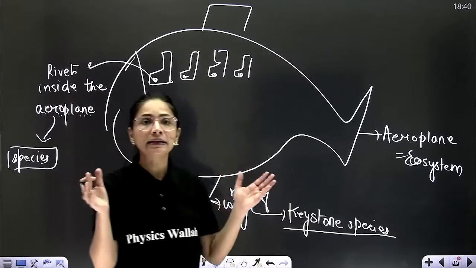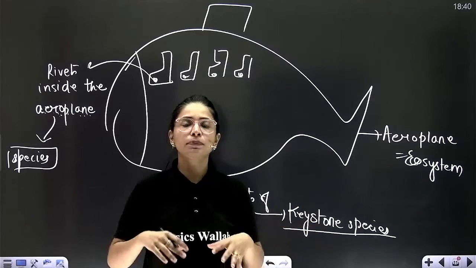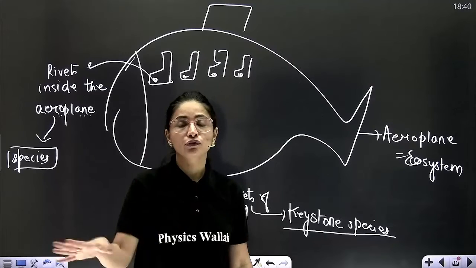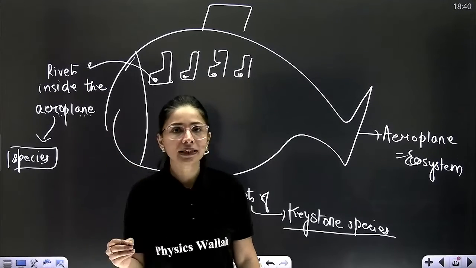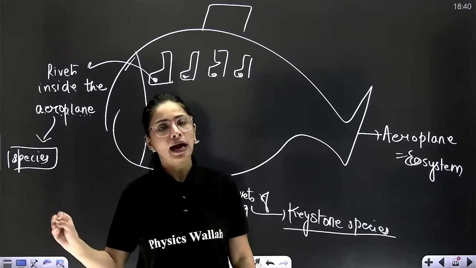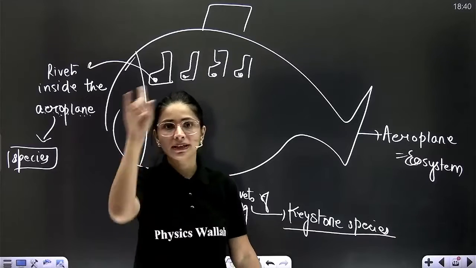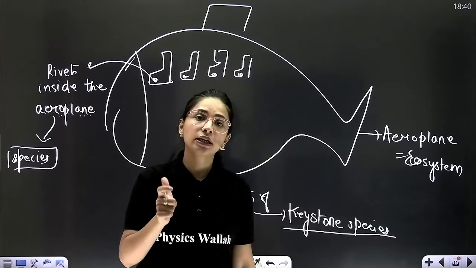Like one banyan tree under which there are 200 parthenium plants growing, and different birds are making homes on that banyan tree. Suppose you remove that banyan tree from that ecosystem, automatically all the epiphytes, parthenium and birds will die due to lack of shade, lack of food, and lack of home. So you removed one species, but the entire ecosystem got disturbed. That is called the power of a keystone species.